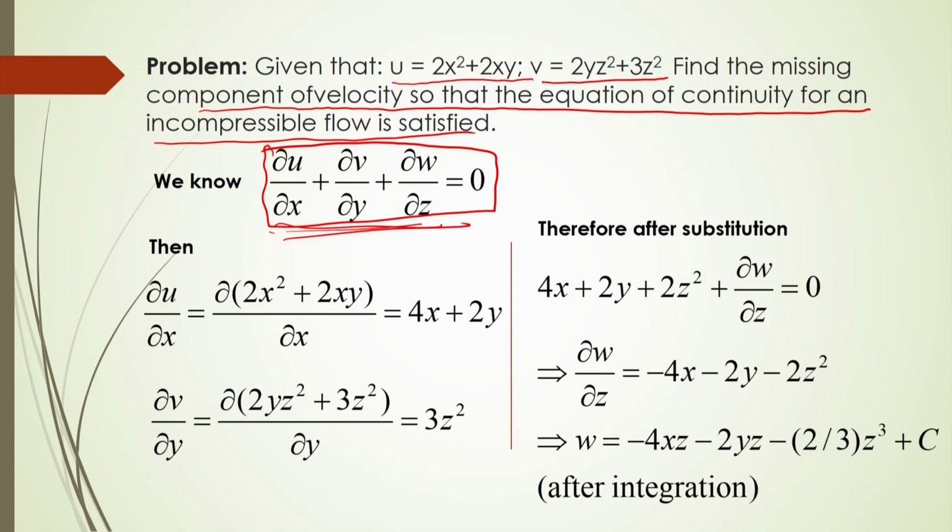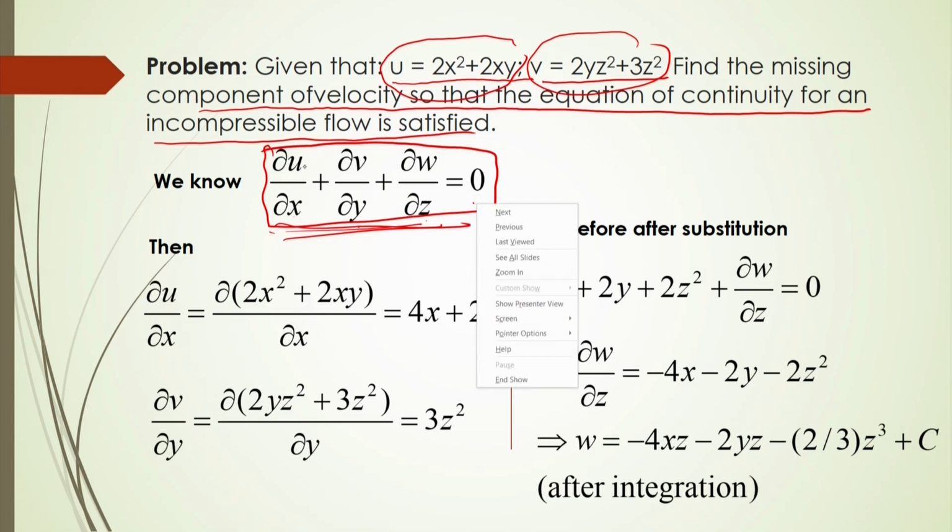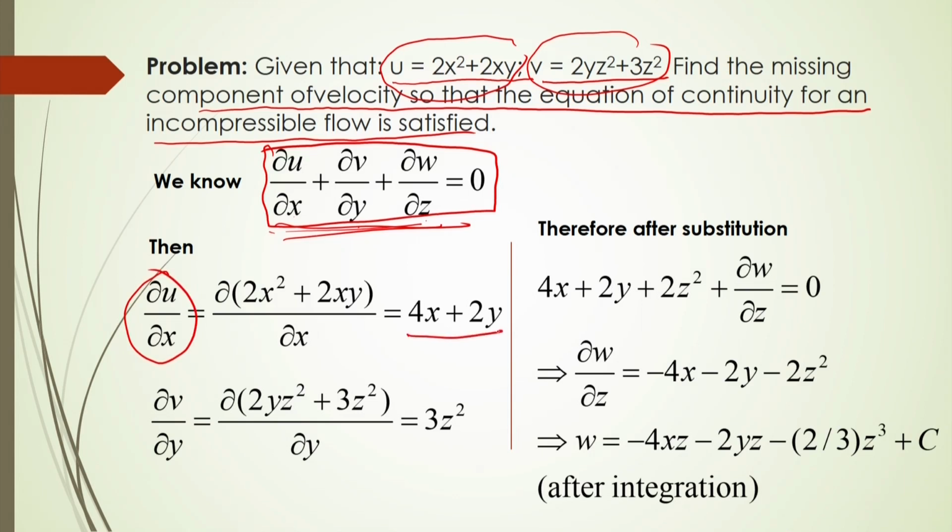Then in this case we are getting only 2-dimensional velocity distribution, u and v, but the z direction is not there. So, to find out the z direction and to follow the continuity equation, we have to consider that there will be certain velocity in the z direction. So, let it be w. So, ∂u/∂x plus ∂v/∂y plus ∂w/∂z should be equal to 0. In this case u is given, so ∂u/∂x will be, after derivation, 4x plus 2y, whereas v is given to you.